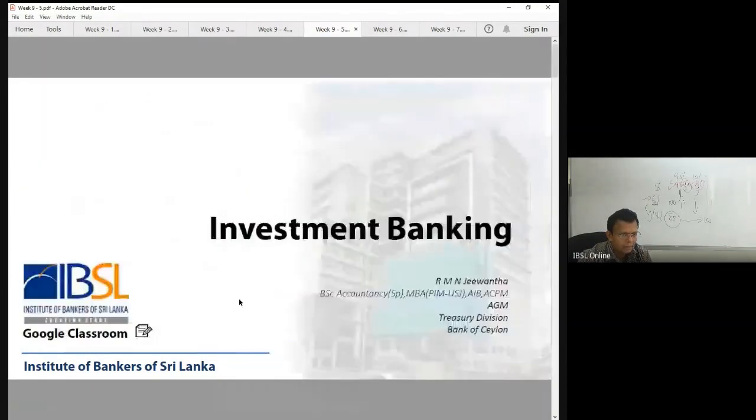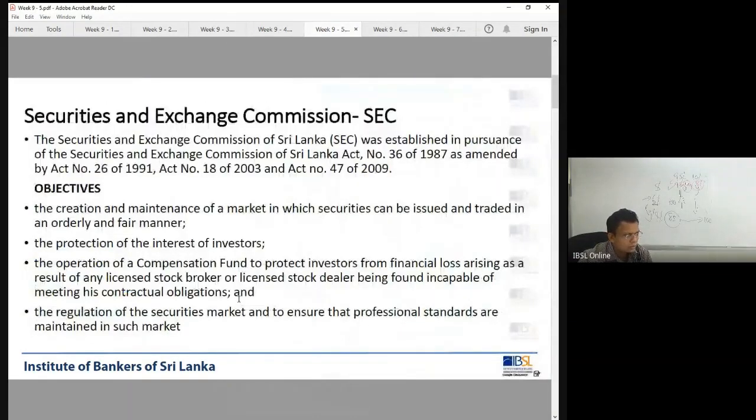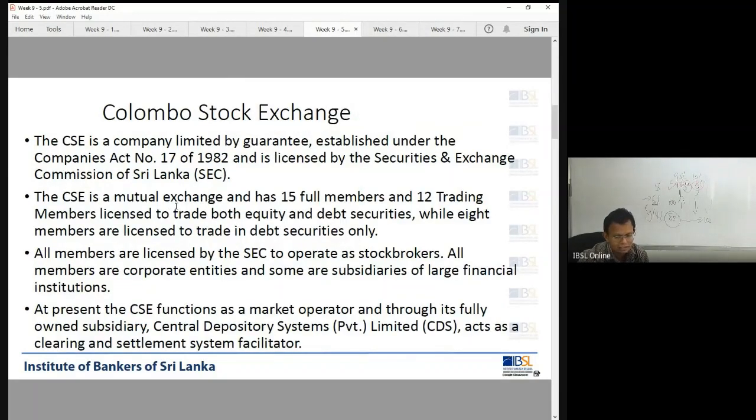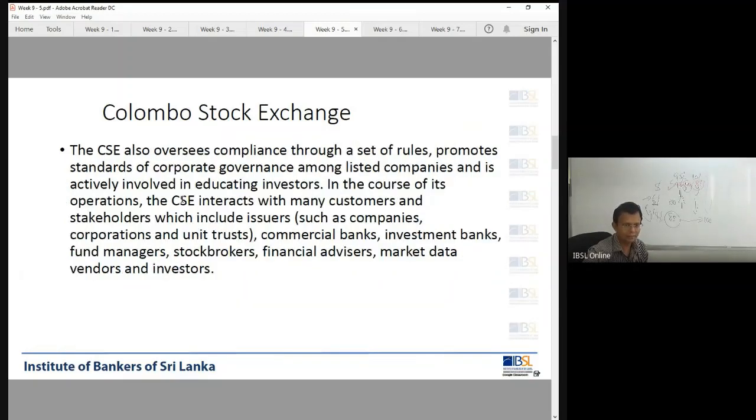CDS cannot make it. CSE can generally stock exchange. Your exam is not asking any question. The other exam, financial market operation, is the pet area, the stock exchange. But for your knowledge only, I have included this. Just read it. This is the apex body for shares. Then below that you have CDS, right?